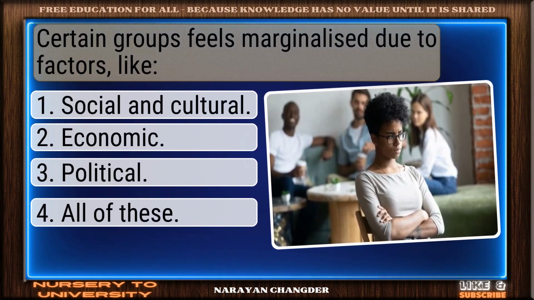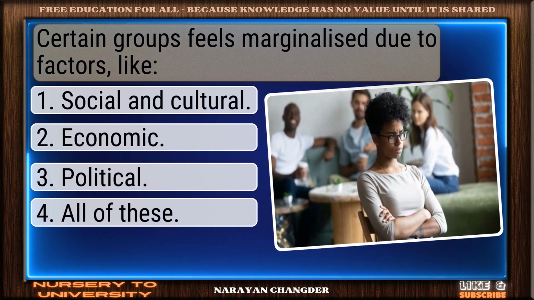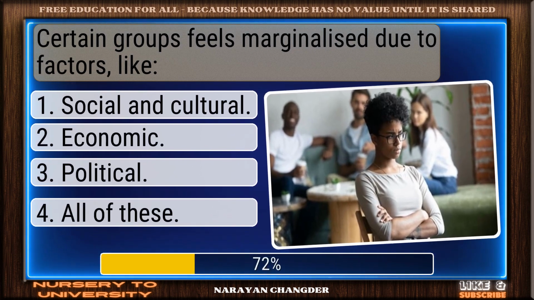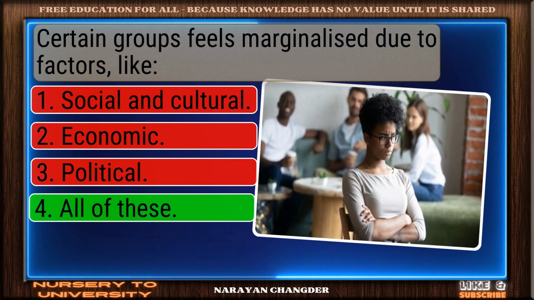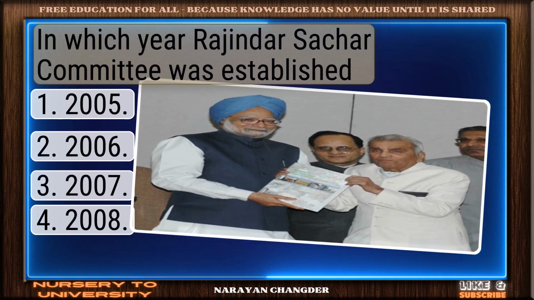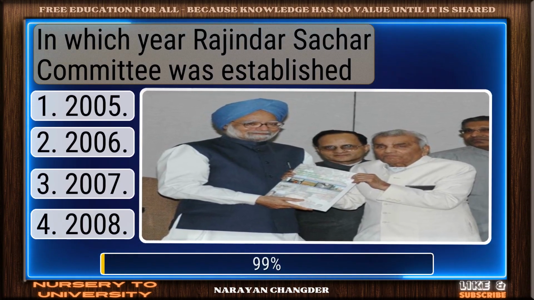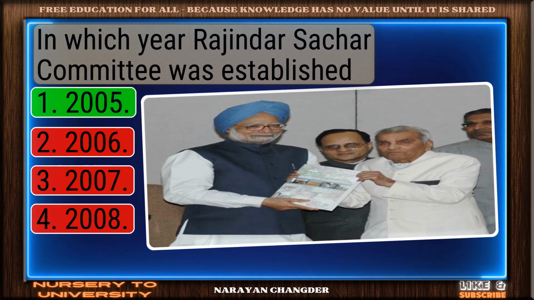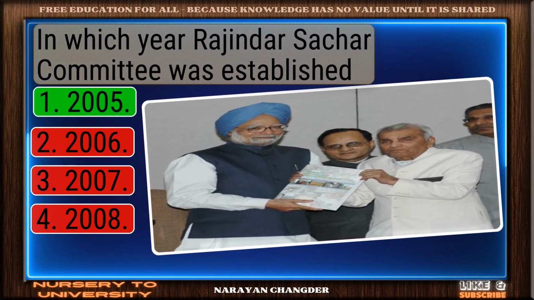Question number 36. Certain groups feel marginalized due to factors like? Nicely done. All of these is a solid answer. Question number 37. In which year was the Rajinder Sachar Committee established? Nice selection. 2005 is the correct and valid answer.